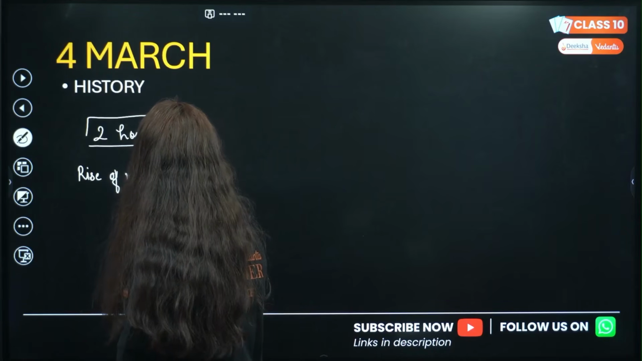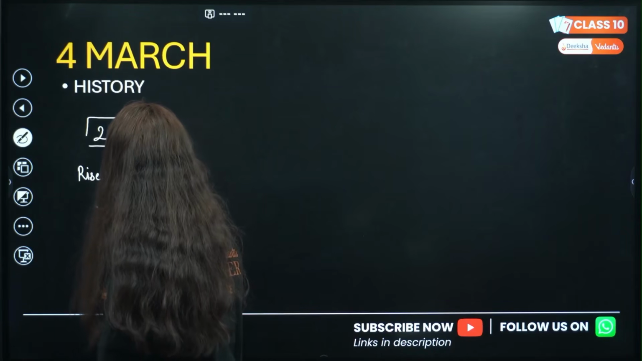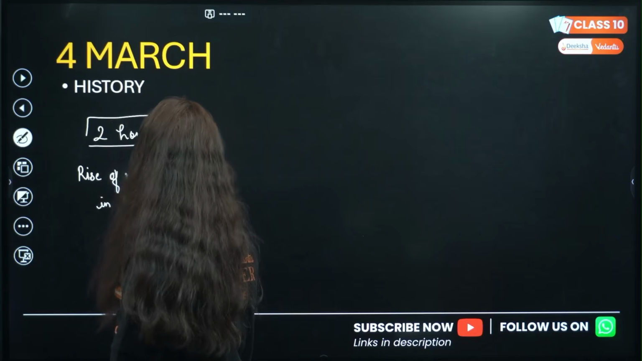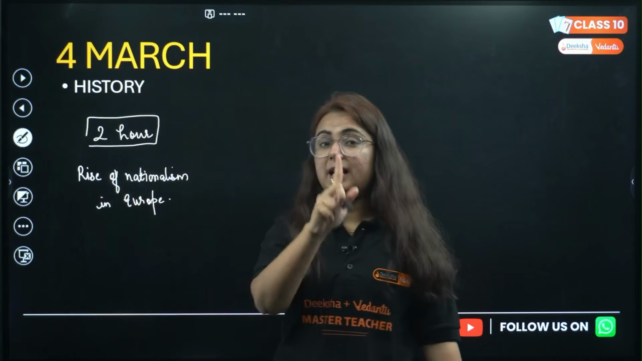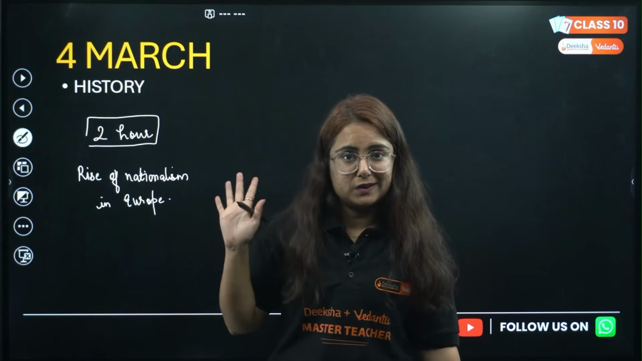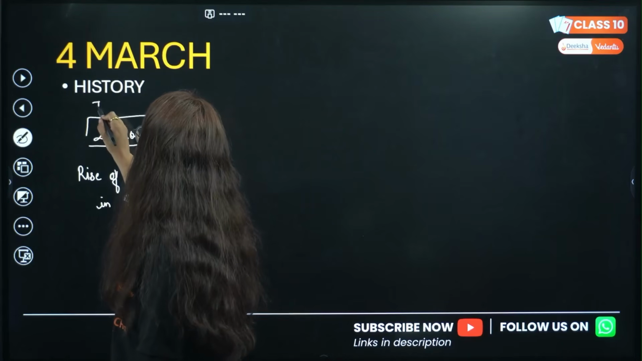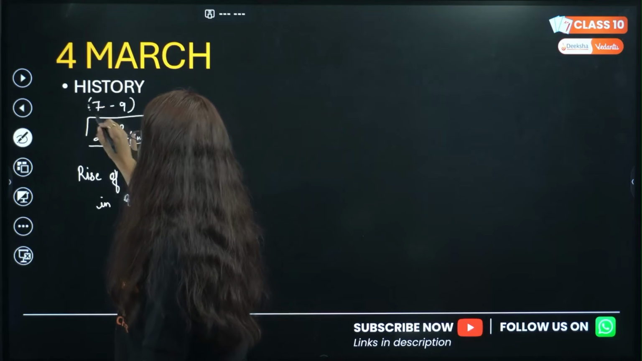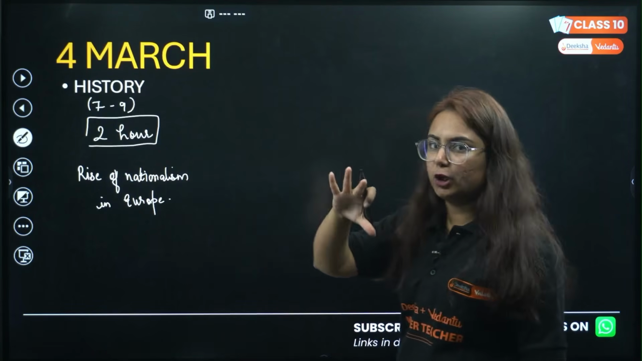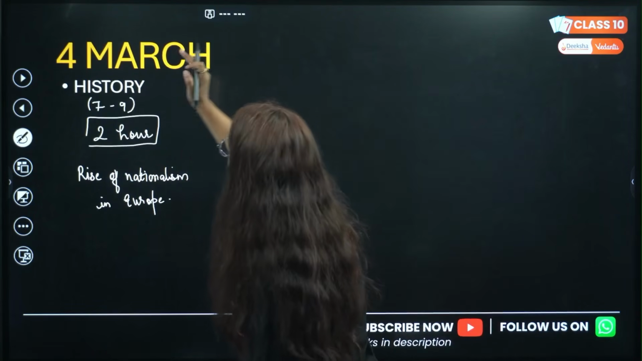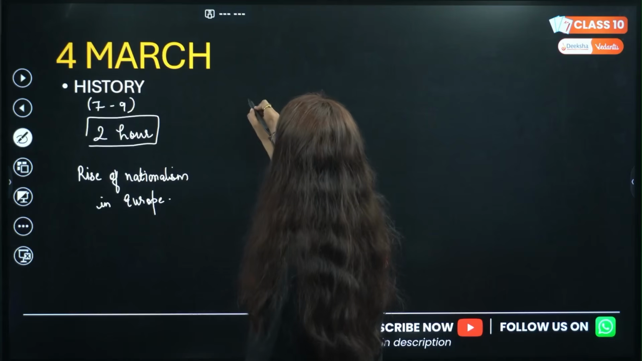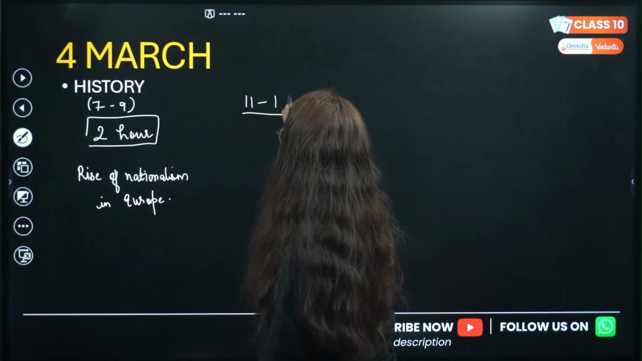Okay, start with the chapter Rise of Nationalism in Europe, one step at a time, one chapter at a time. Do not overburden yourself in history. Now this you can do between 7 to 9. After that have your breakfast, take your break, etc. After 9 you can come back to study at 11 and till 1.